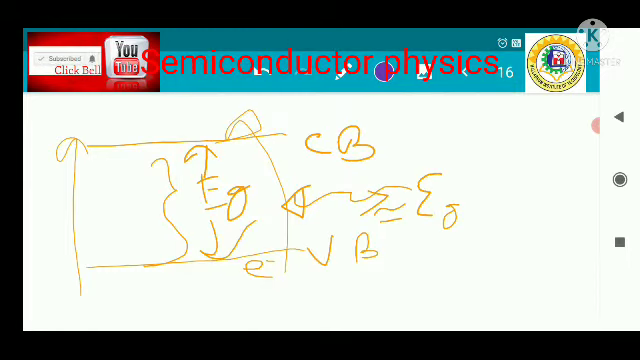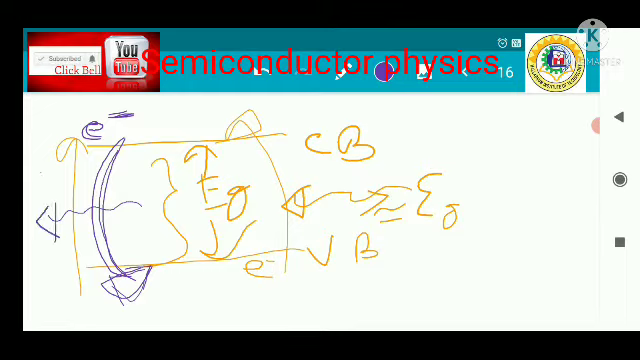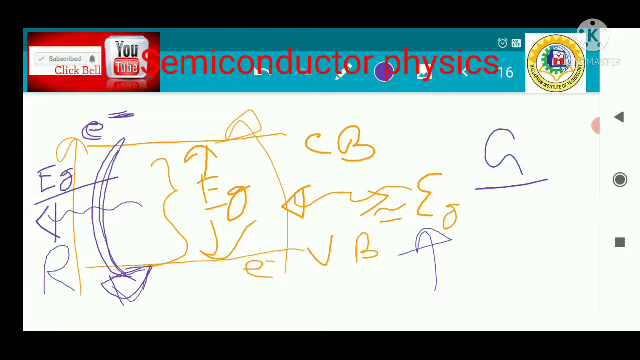Now what happens if this electron, after coming here, wants to come back? An electron cannot stay at a high amount of energy all the time; it will ultimately come down to the lower energy state. When the electron comes to the lowest energy state, an amount of energy equal to the band gap energy will be released, and the electron and hole will be recombined. So in the generation process you provide the energy, and in the recombination process you get the energy back. This is the energy conservation principle.